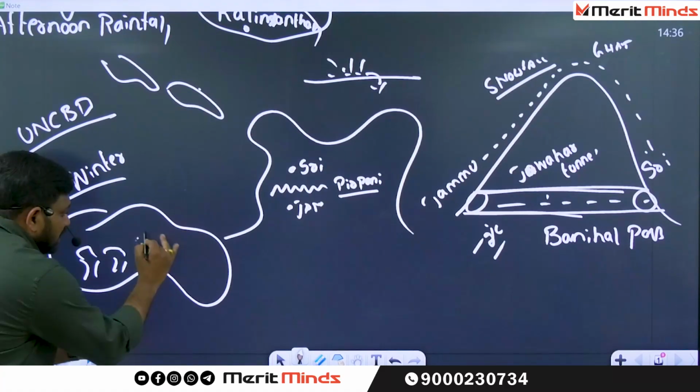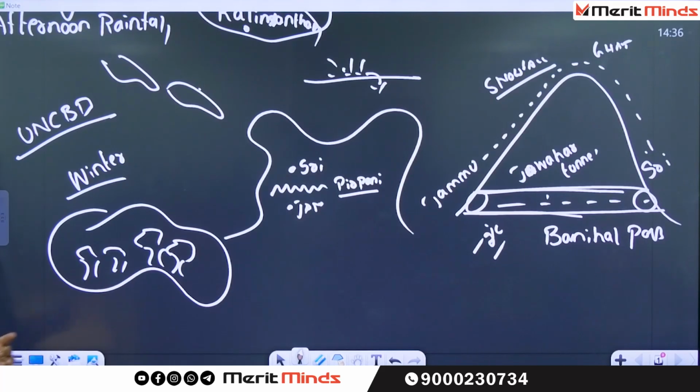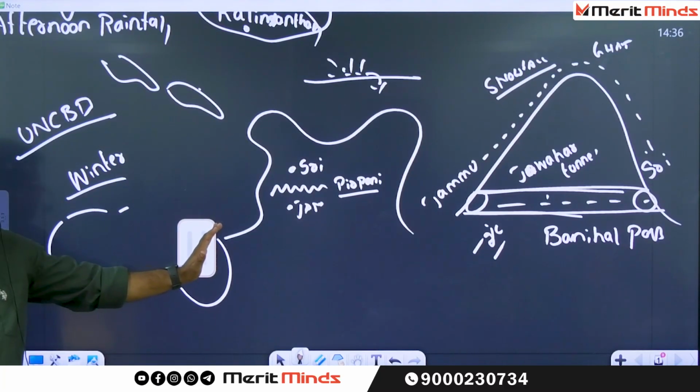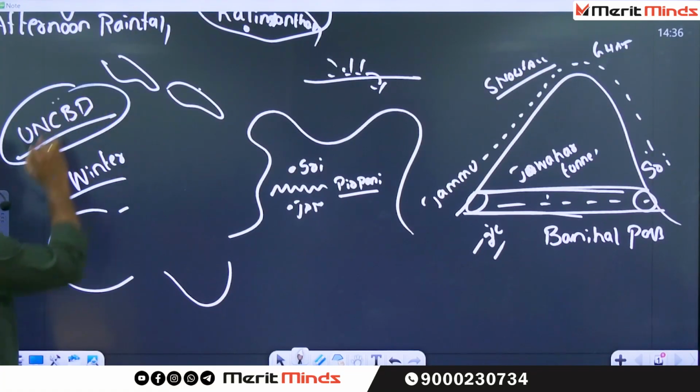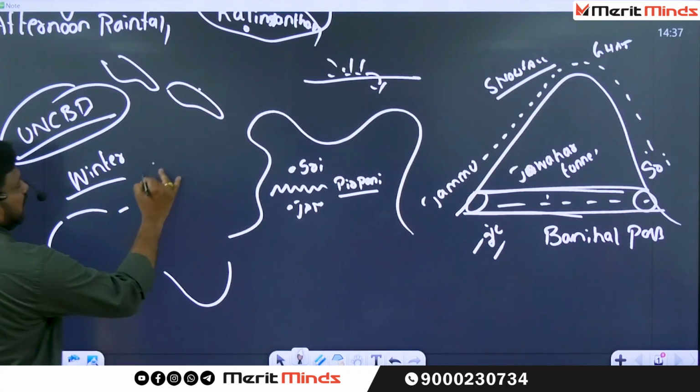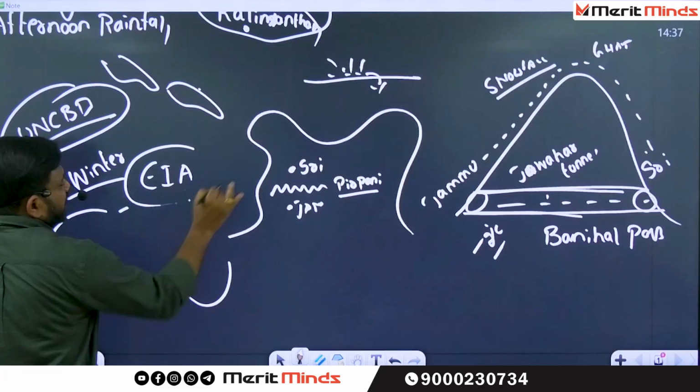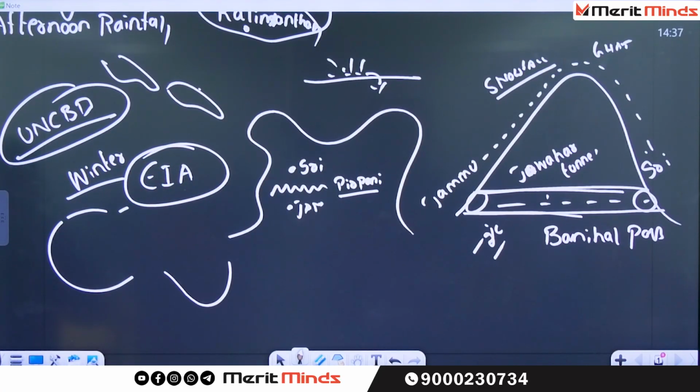See the condition. How many plants are there within that particular Kalimantan region? A very, very high amount of plants. If we want to construct a new capital city, what do we have to do? We have to go for deforestation. So are you abiding by the rules of the UN convention? No. Even in India also, there is one program, one assessment which is called environmental impact assessment. Did you come across this word?